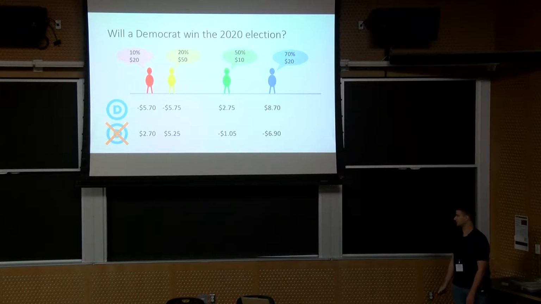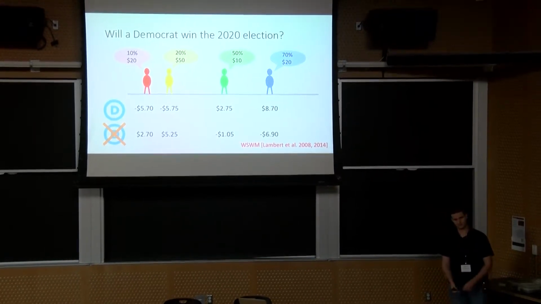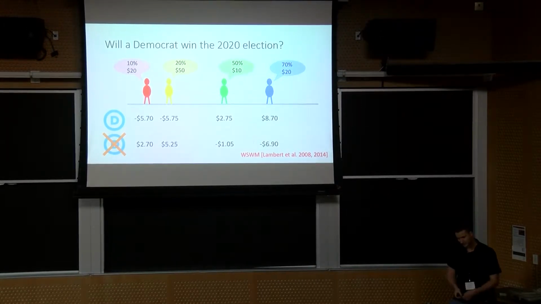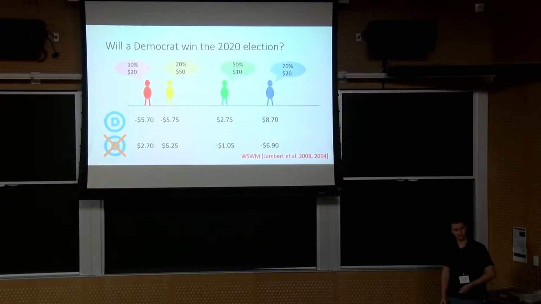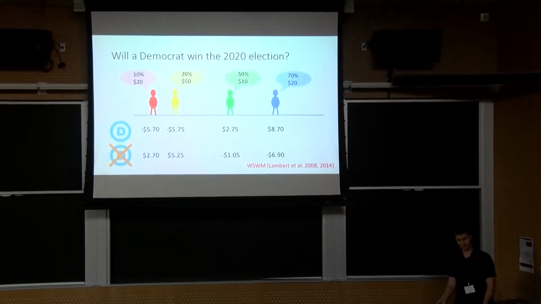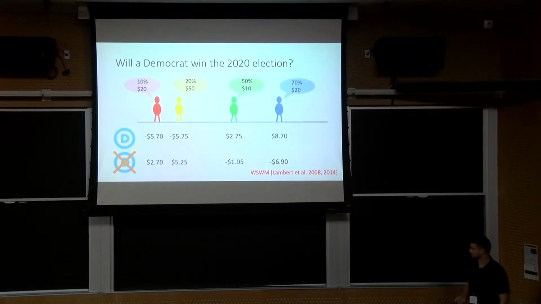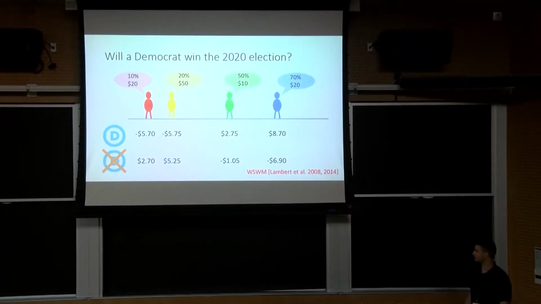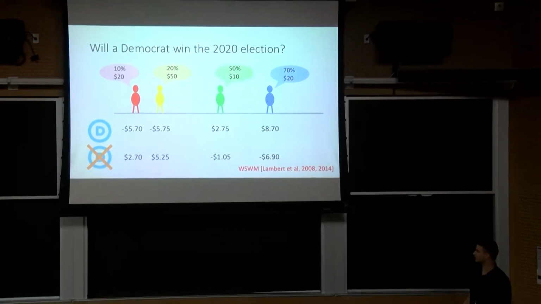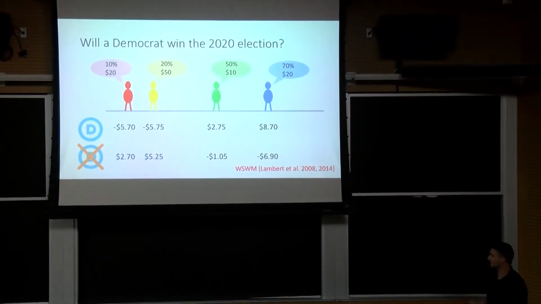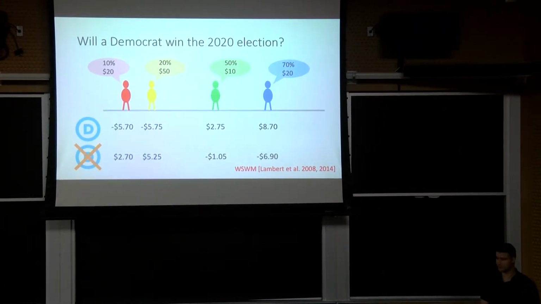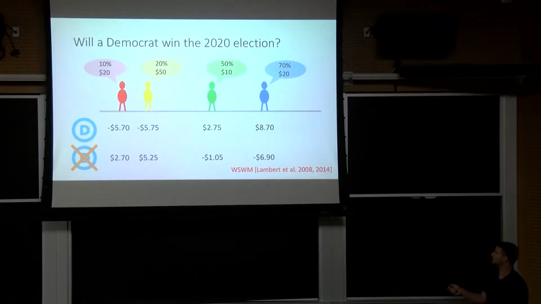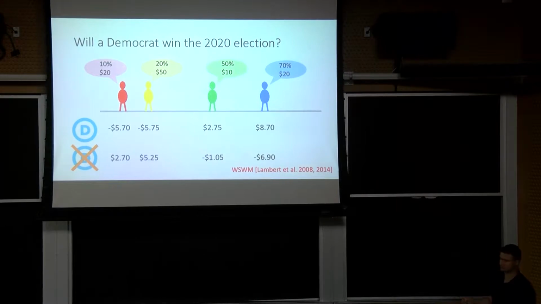And these payoffs aren't just completely random. They're the payoffs defined by a wagering mechanism called the weighted score wagering mechanism. This has lots of nice properties. In particular, it satisfies the three properties from the previous slide and some others. But one thing it doesn't do is it's not very efficient. If you look at, say, the yellow player, they're willing to wager up to $50. In the worst case, they lose something like $6. The green agent, willing to wager 10, in the worst case, loses about $1.